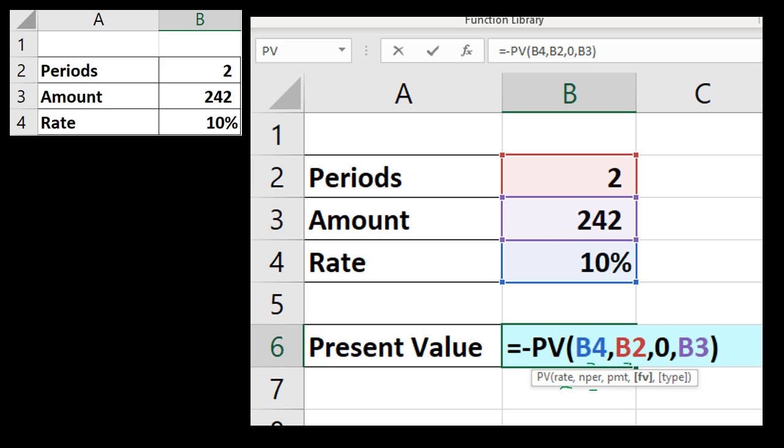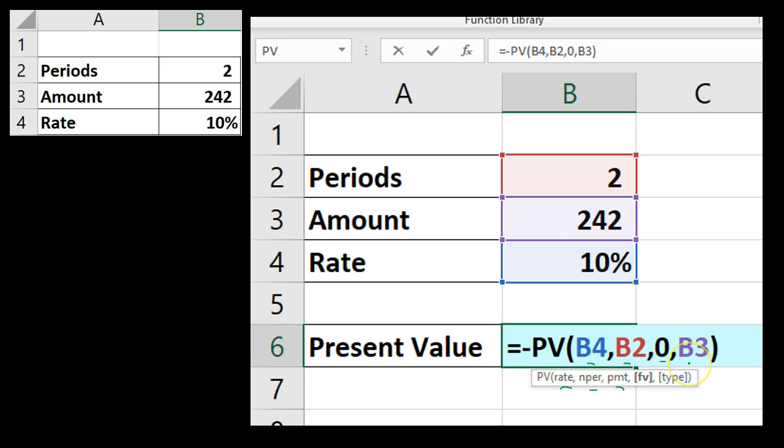That's this item. It says we need that. That's the number of periods. So it's 2. So 2 is in B2. So that's in B2, number of periods, comma, to the next function. And then we have the 0 because we manually entered the 0 because, again, that's an annuity payment. This isn't an annuity. This is present value of 1, comma.